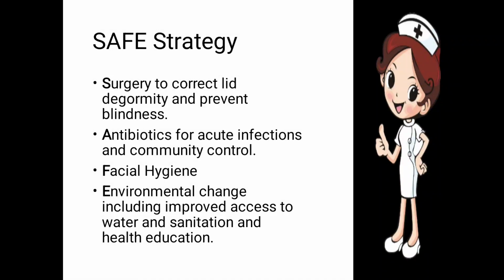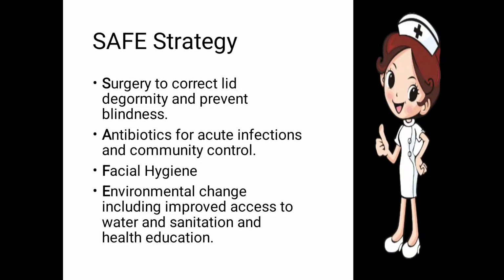To prevent it, the SAFE strategy is used. First, surgery to correct the lid deformity and prevent blindness. Surgery should be done if the lid moves inside the eye. Surgery of the lid deformity may be done to prevent blindness. If the direction of the lid becomes normal, then the eyelashes will not rub on the cornea.